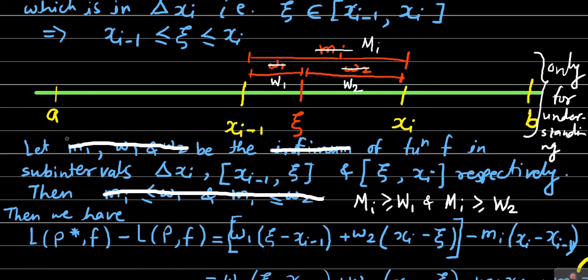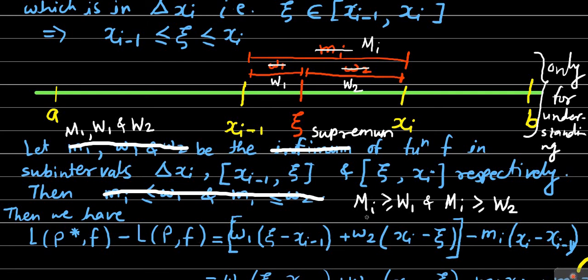Here it will be capital M1, capital W1 and capital W2, and in place of infimum you have to consider the supremum.